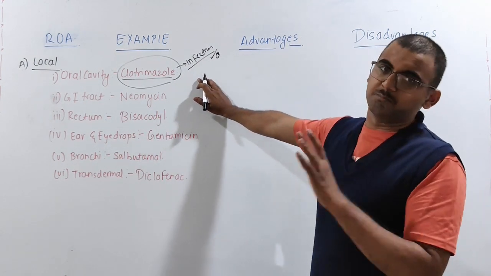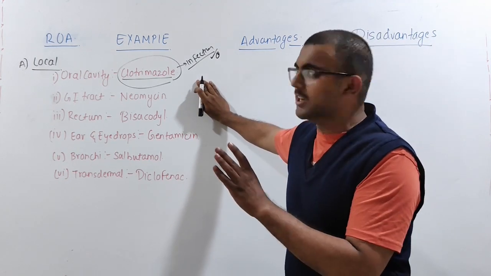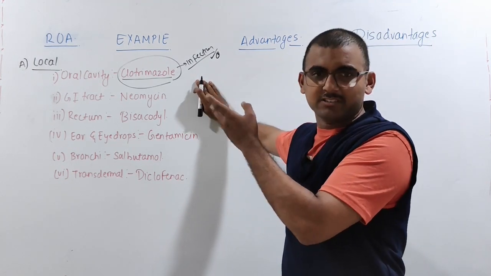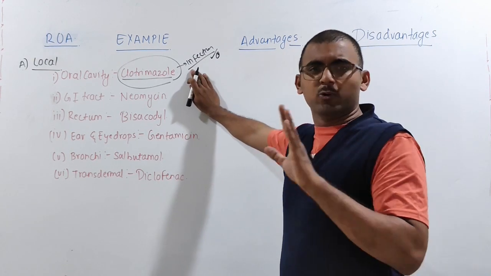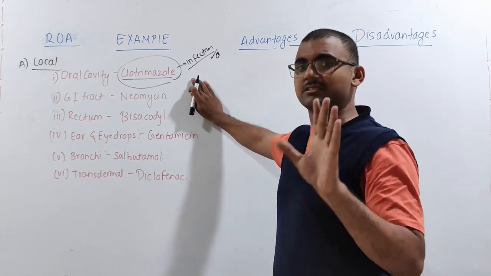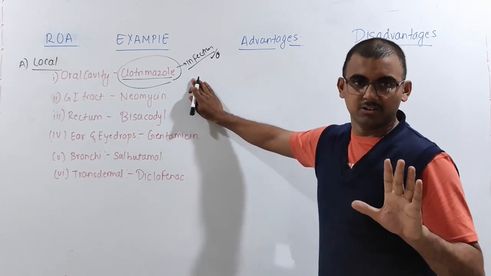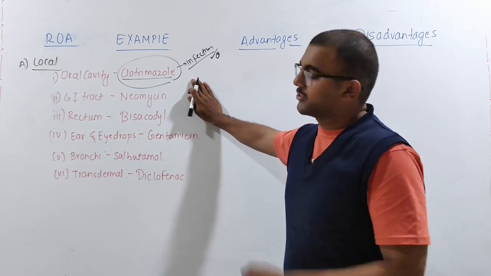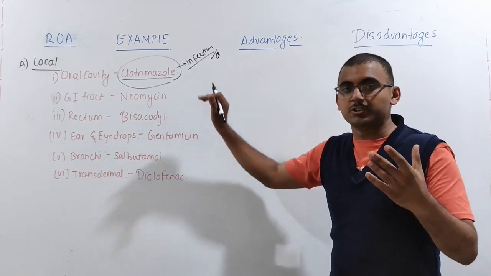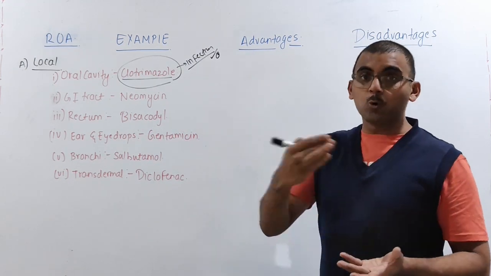See, these are just examples. We will be going into detail about these different drugs, whatever I am discussing over here, in the upcoming classes. This is just an example to make you understand how we have the local action. Okay, fine. Now next is your GI tract. What are the drugs which we use in the GI tract which show local action?